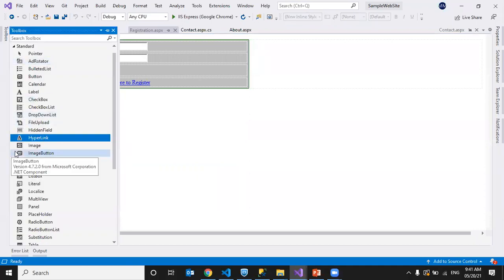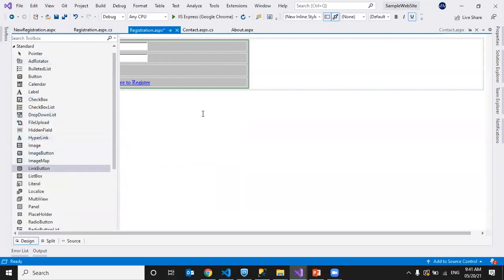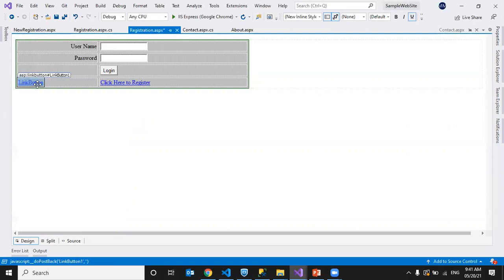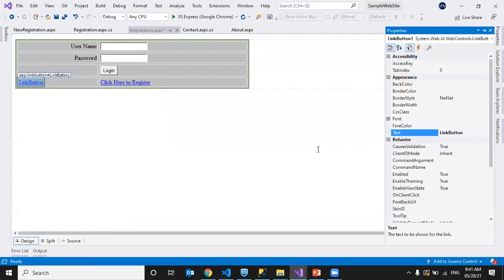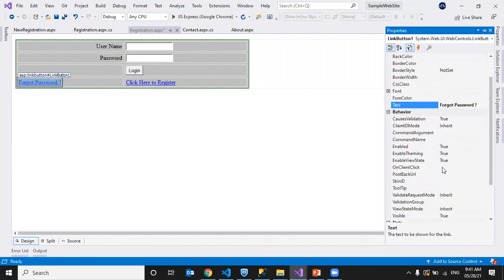Okay. I'll take a link button now. Link button. So I'll go to properties. I'll change the text to forgot password. Okay. For on client click, we can execute some script, and we can mention the post back URL here.